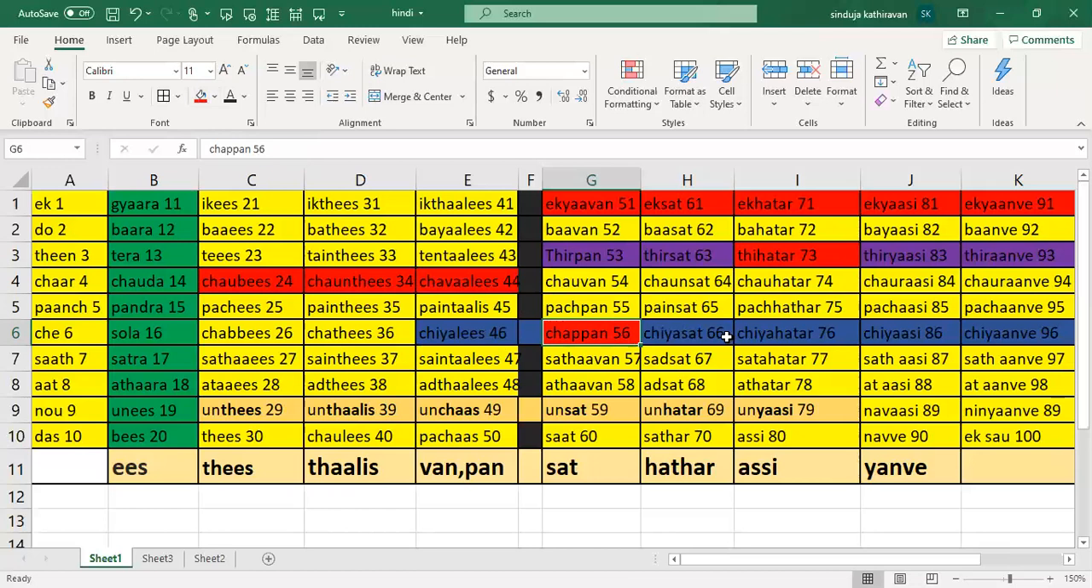Okay. And now 66 is again in the 46 to 96 range. So 6 refers to chi here, right? Chi and then sat. So chi sat is chiasat. Okay. Chi hattar is chiahattar. Can you see that? You're always putting a chia over there. You got it? Yes, chiasat, chiahattar. Then chia plus asi is chiasi. Then chia plus yanvi is chianvi. You got it? So that's how that happens.